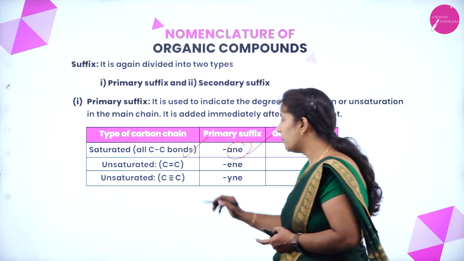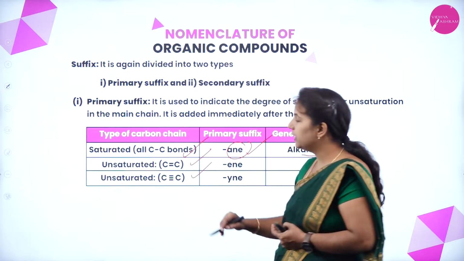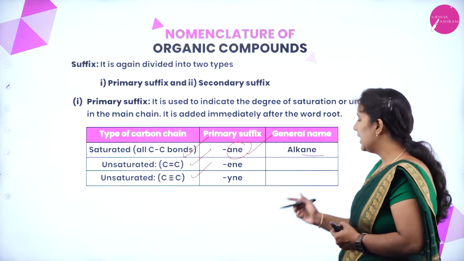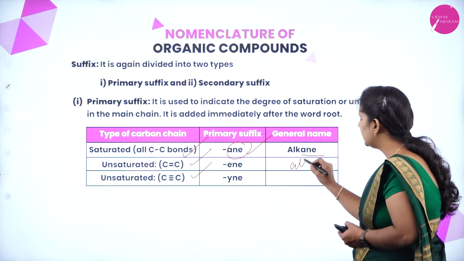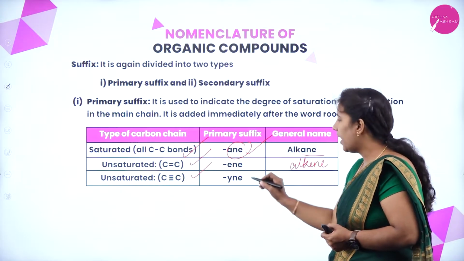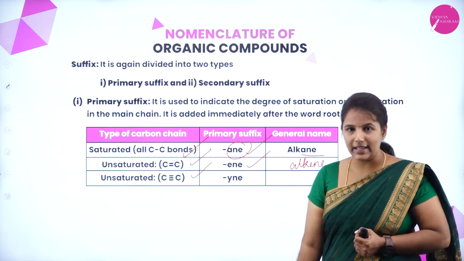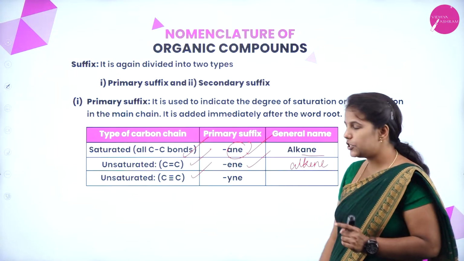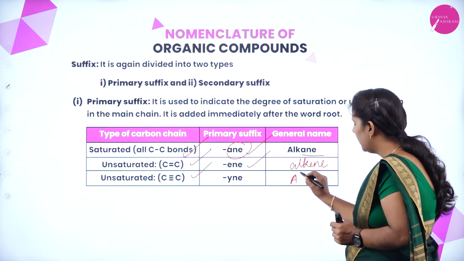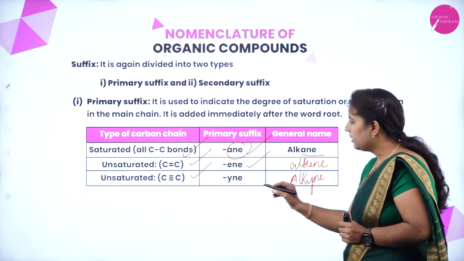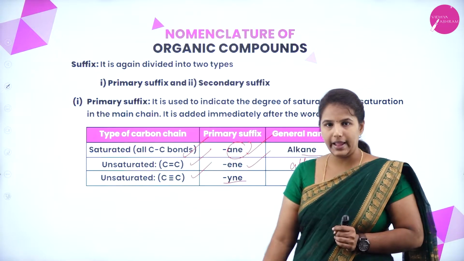Suppose somewhere in the carbon chain you find unsaturation, it will be in the form of a double bond or a triple bond. If a double bond is there, we say it is an alkene, and we have to end with ENE. If a triple bond is there in your carbon chain, then it is an alkyne, and we have to end with YNE.